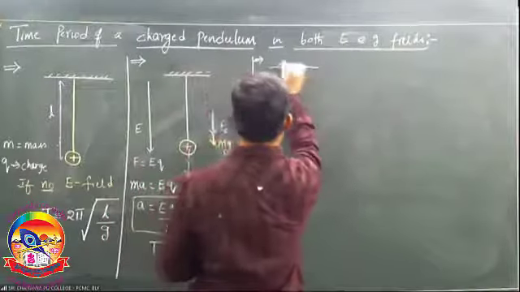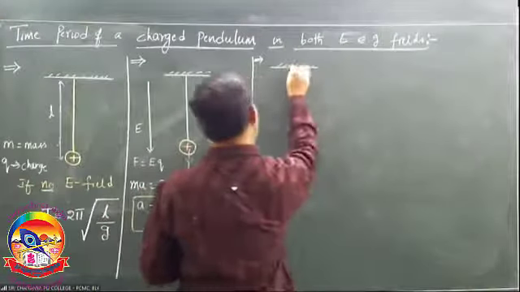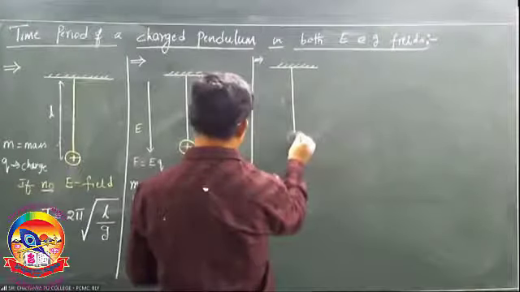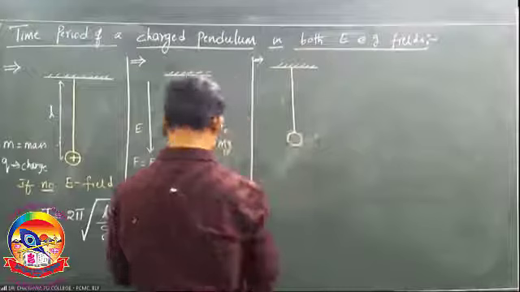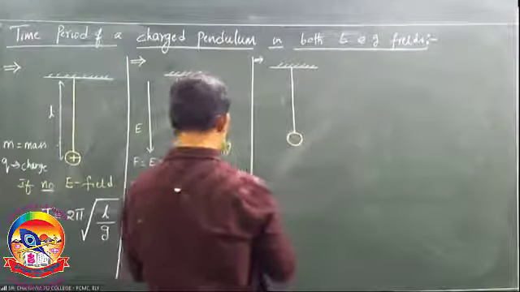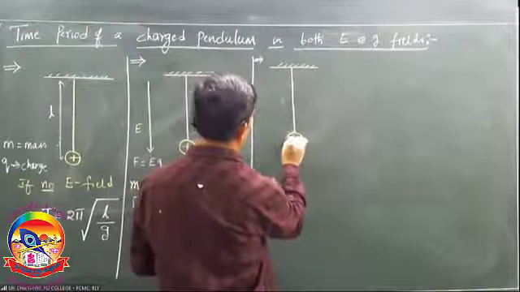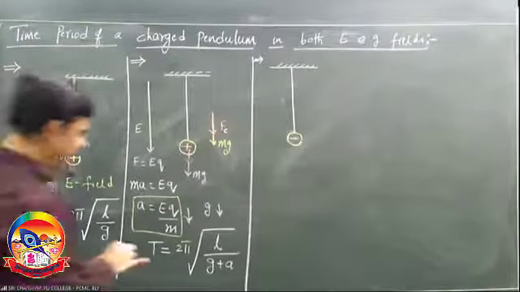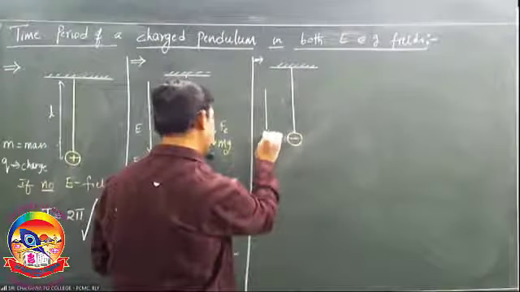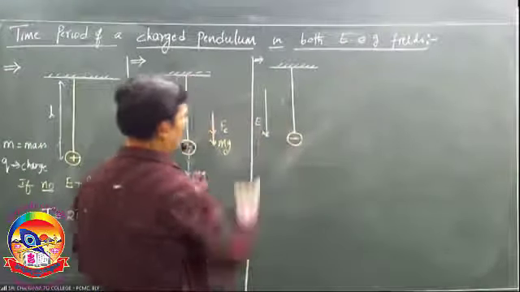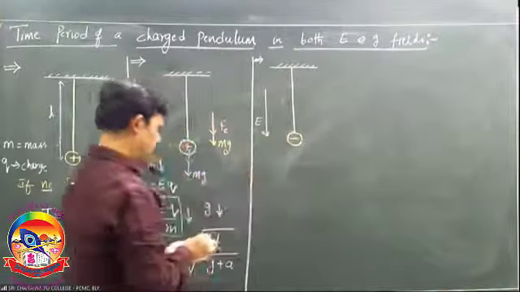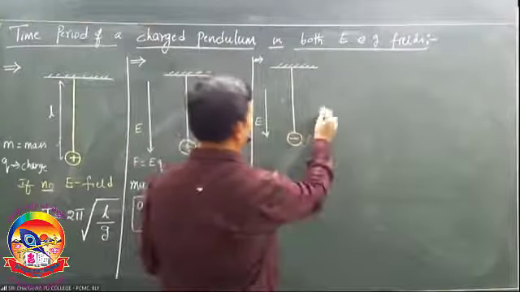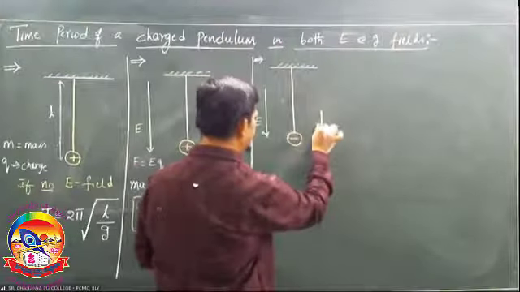Pendulum, see here, negative charge, right? And field is acting down. When field acts down on a negative charge, tell me what is the direction of the gravitational field? Gravitational field is always down.